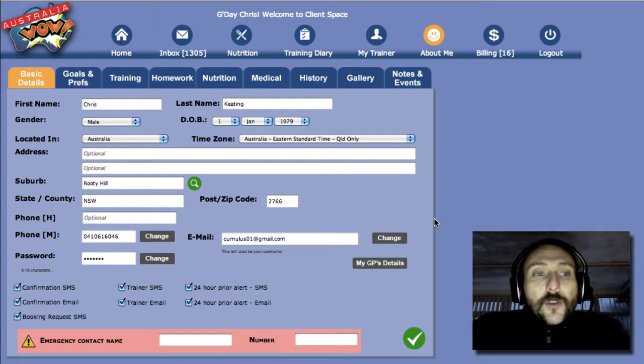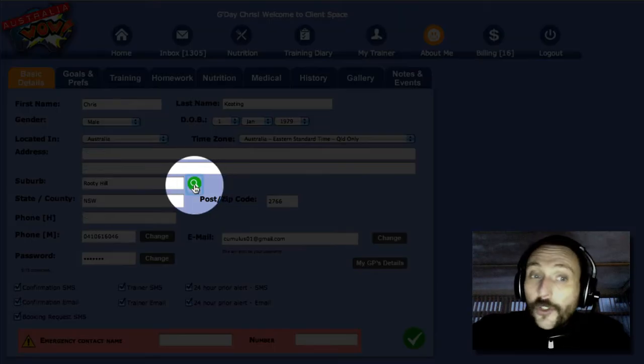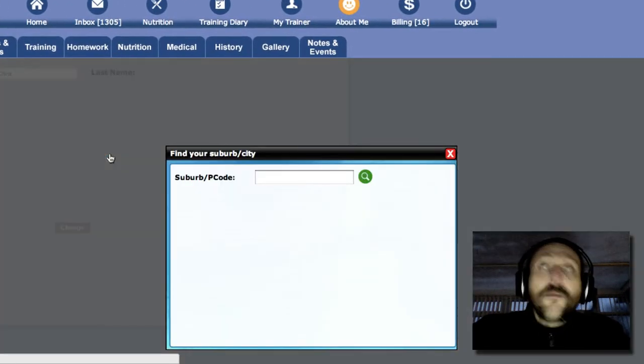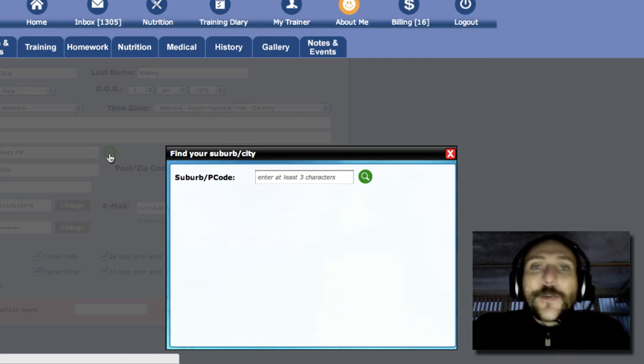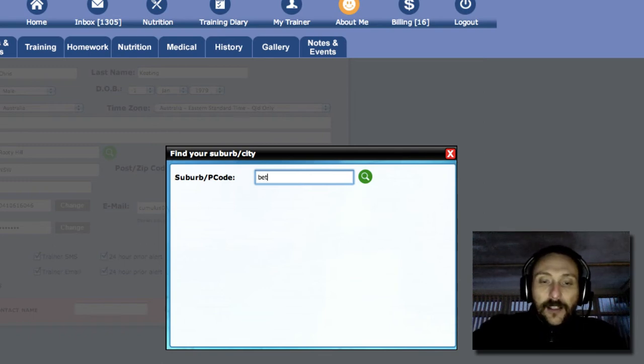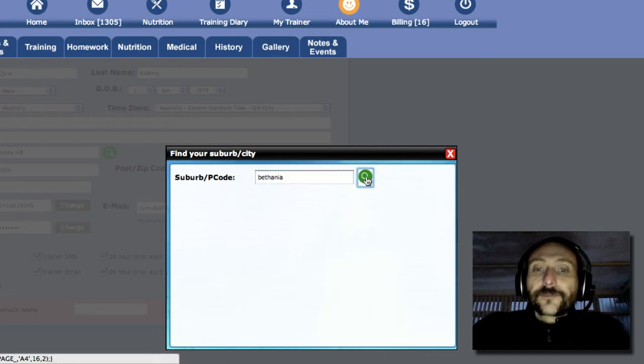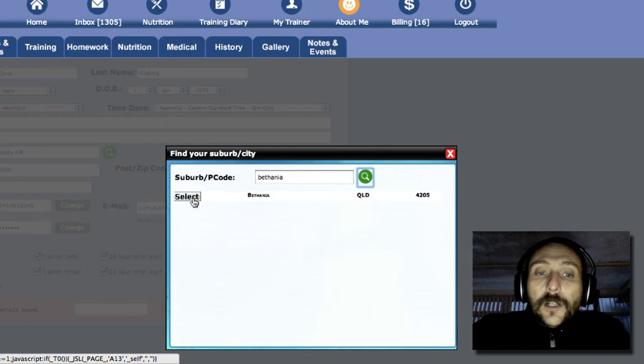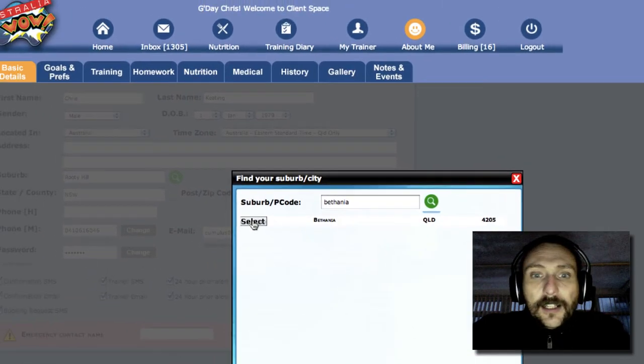Okay, so putting your address in, that's easy, just type it in. But for the suburb, once you've selected which country you're in, if you click on this green search icon, we have most of the postcodes around the world for everywhere that we release in. So let's just type in the suburb, in this case it's in Australia, so let's type in something like Bethania. Let's search for Bethania in Brisbane. And so there it is. Okay, and what you'll click on is the select button. So let's go ahead and do that.